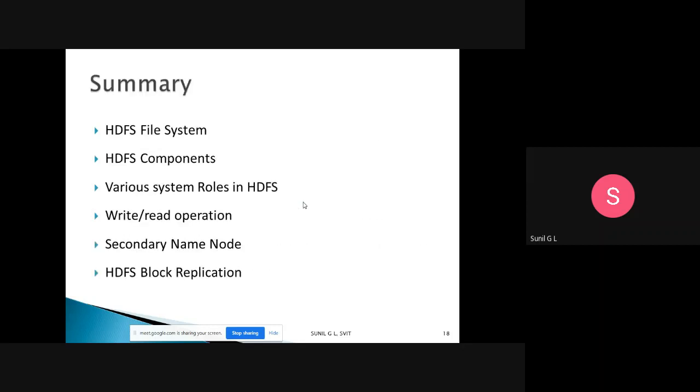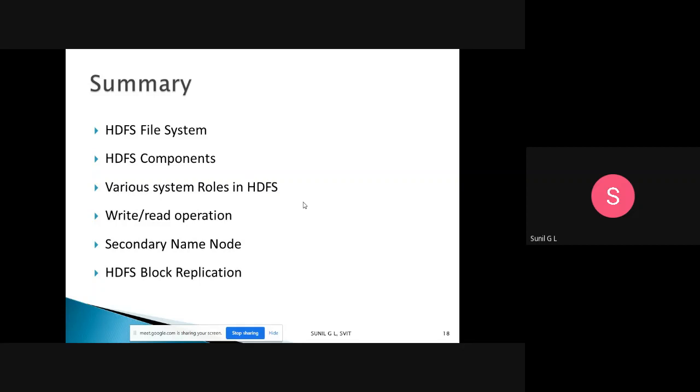Coming to the summary of today's class, we discussed the HDFS file system and its different components, that is the name node and data nodes, and various system roles. We discussed them using a diagram. After that we discussed the read and write operations. When a write operation is done and replication is done, only then is it successful.